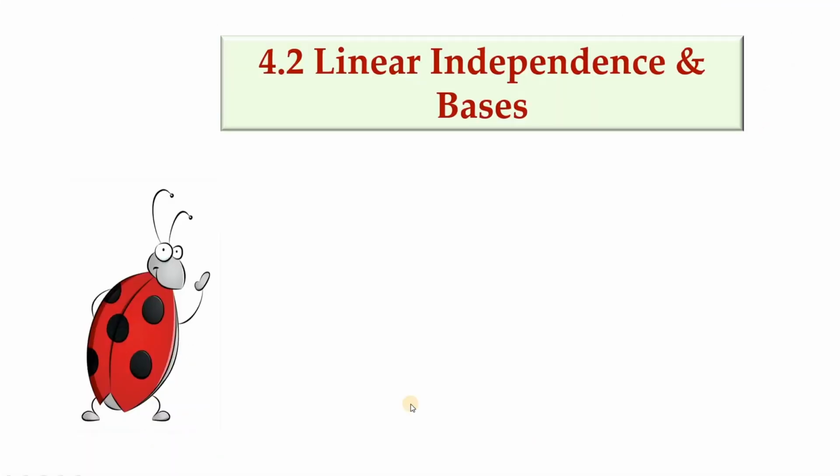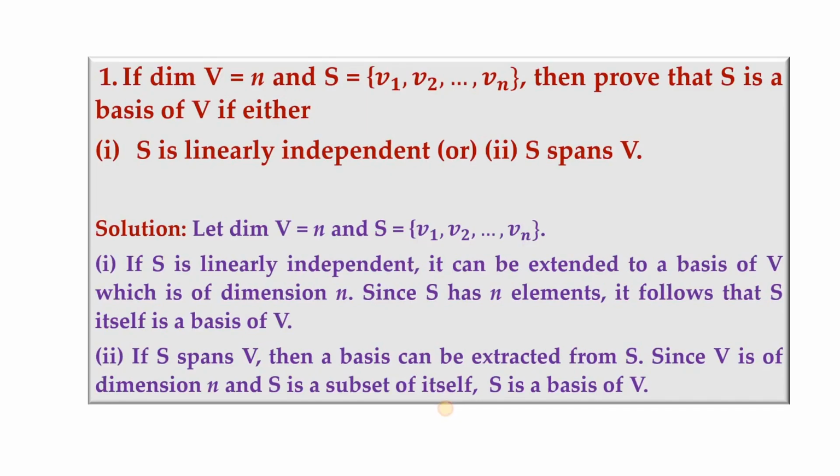In this video, some of the solved problems in section 4.2 are given. So the first one: if the dimension of V is n and S is the set consisting of n elements, then prove that S is a basis of V if either S is linearly independent or S spans V.